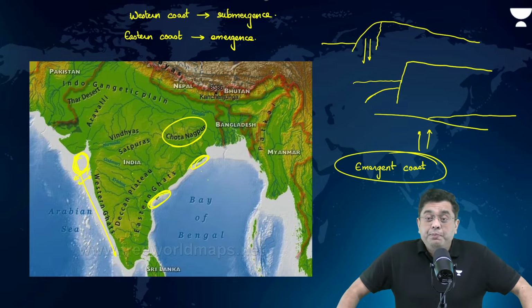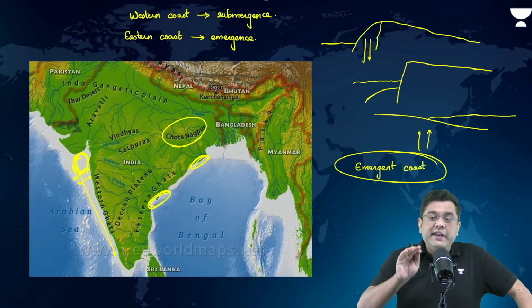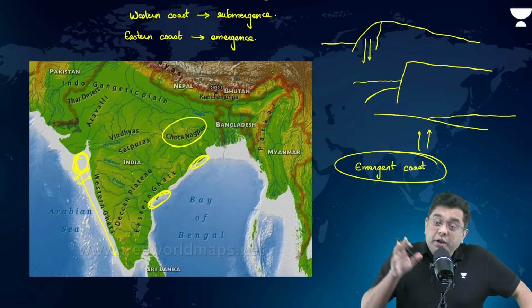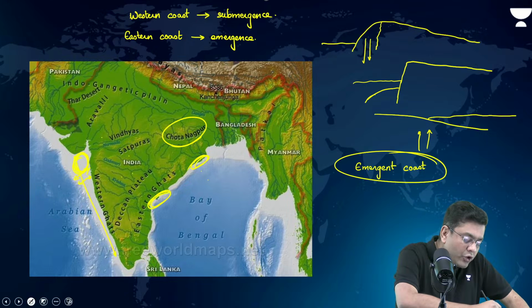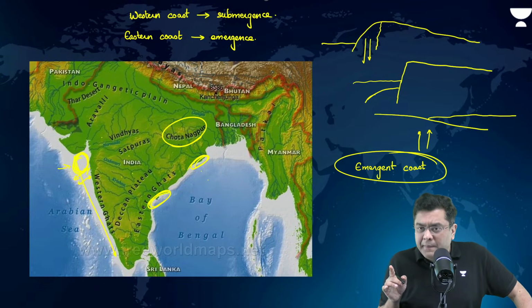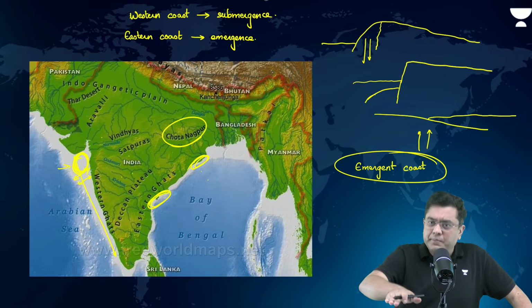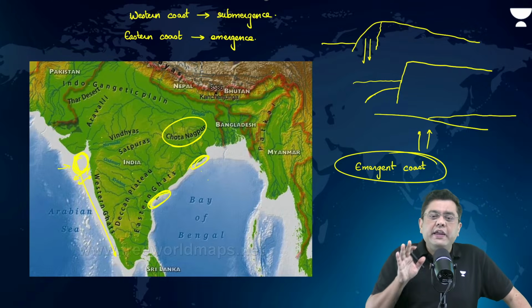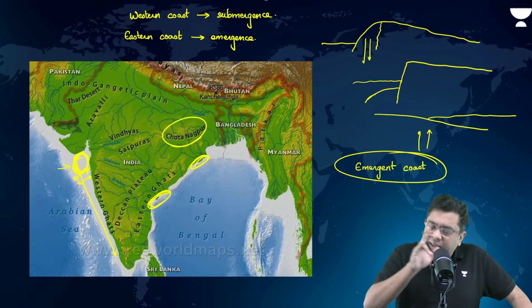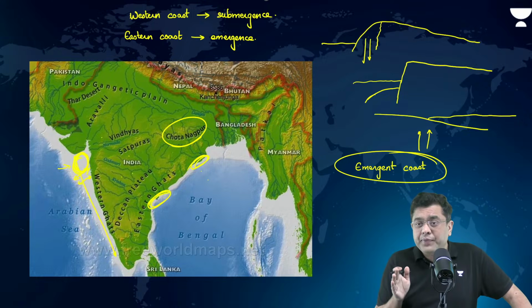Okay. Now, please do not mistake this to understand that only upliftment will lead to the presence of oil reserves. Oil reserves can be found in the continental areas as well. Please get that very clear. Okay. In the western coast, there is no upliftment. Still, you have Bombay High and the region around the Ankleshwar. So wherever you have the submergent coast, there also offshore oil reserves can be found. That is the case in Venezuela, right? There you have the submergent coast. You have escarpment in the coastline of Venezuela.